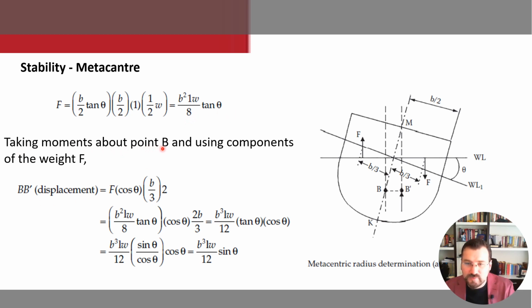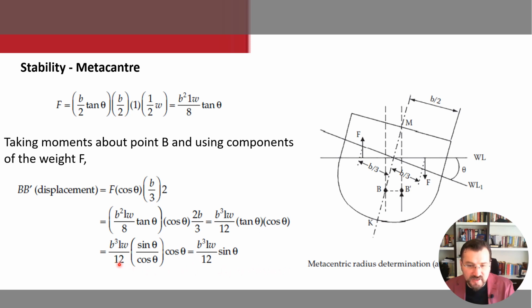Taking moments about the point B and using components of the weight F, the displacement BB1 comes as F times cos theta times 2B divided by 3, which equals B cubed L W divided by 12 times tangent theta times cos theta.